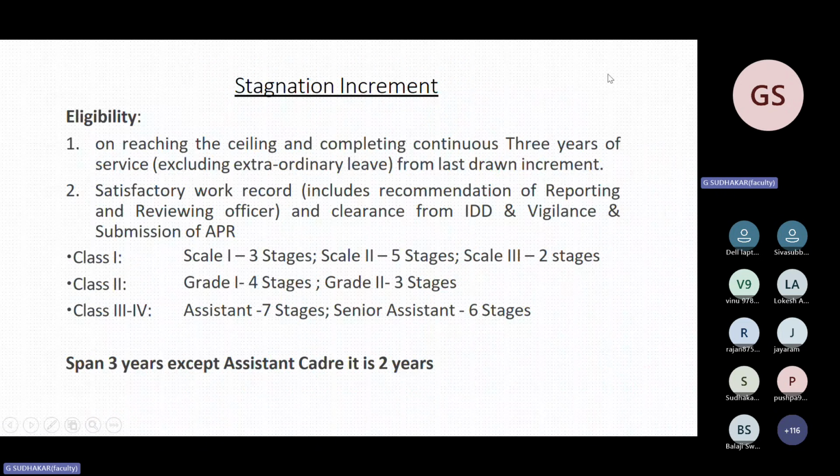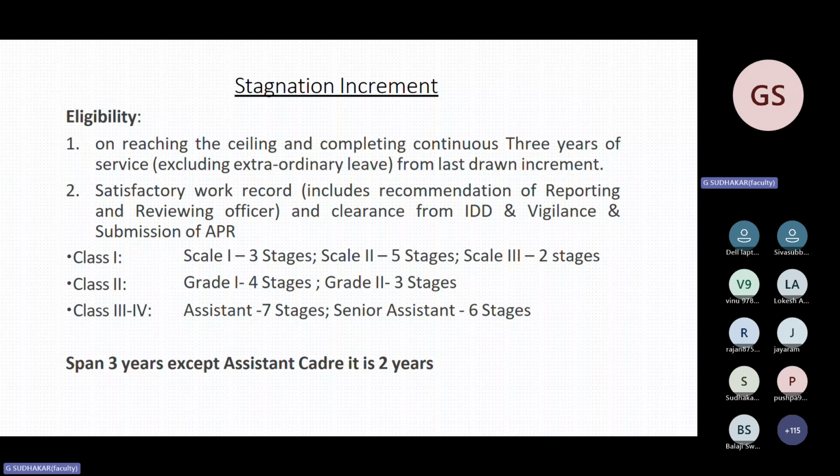If any doubt, you can note it down. This is also very important: stagnation increment. This comes after granting FPA. FPA will be granted if you reach the ceiling of the scale in the basic. One year after reaching the scale of stagnation, FPA will be released. Suppose you reached the ceiling on 1st January 2024. Then you are not eligible for the next increment because your basic has been stagnated there.